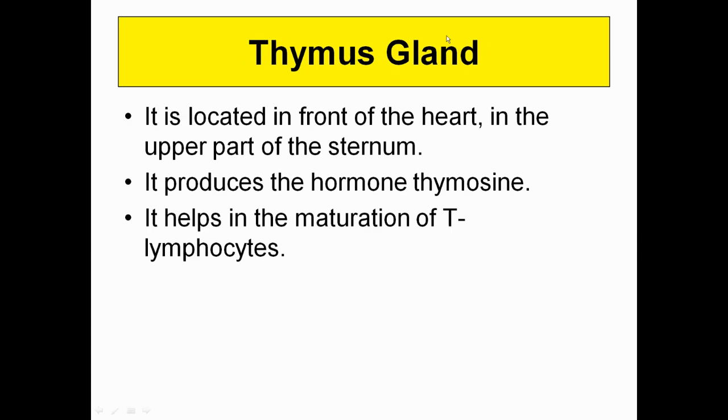Now comes to the thymus. The thymus is located in front of the heart in the upper part of the sternum. The sternum is the main bone which connects the ribs in the thoracic cavity. It produces the hormone thymosin. It helps in the maturation of T lymphocytes. T lymphocytes are the cells which play a vital role in immunity. Always remember it helps in the maturation of immunity cells, that is T lymphocytes.